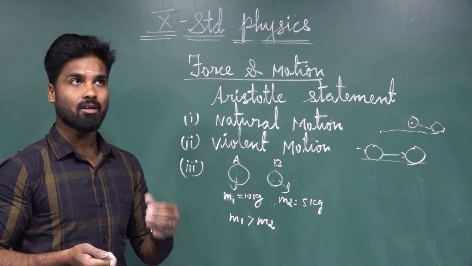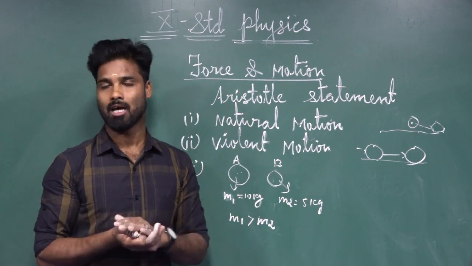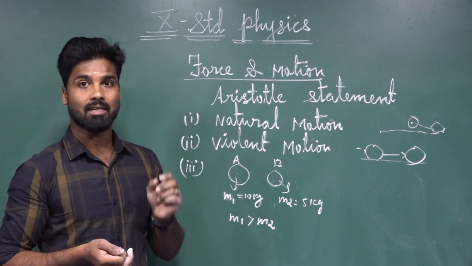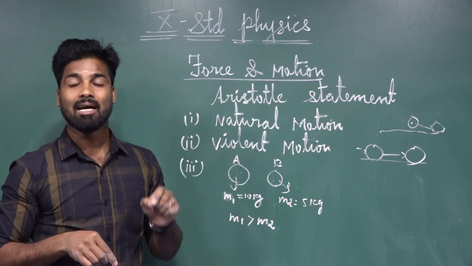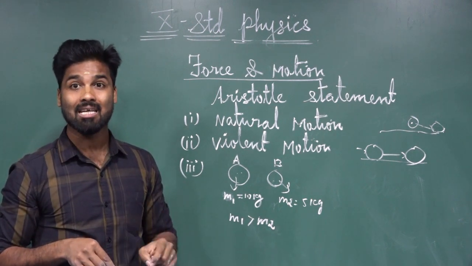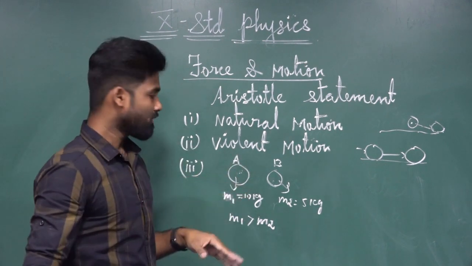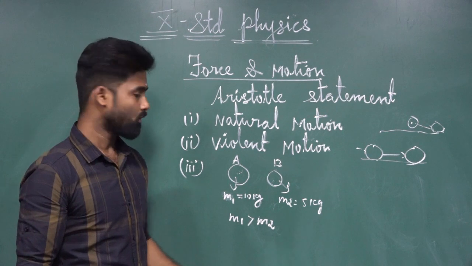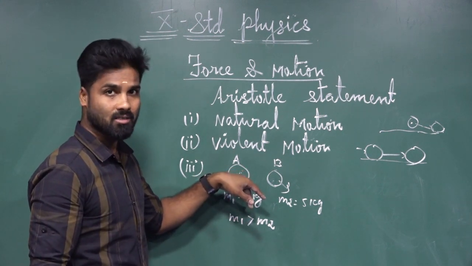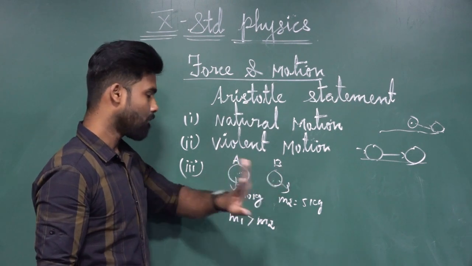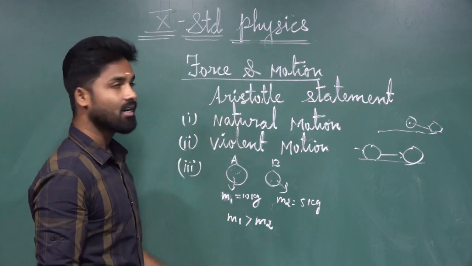While we are dropping them from a particular height, what will happen? The heavier object comes and reaches the earth faster than the lighter one. So object A is the heavier one, object B is the lighter one. Object A reaches the earth very fast compared to object B. So these are the statements proposed by Aristotle.